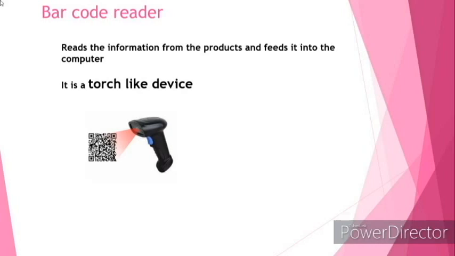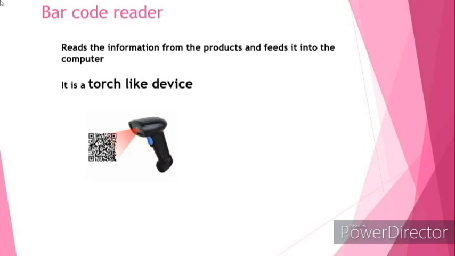And it reads information from the product and feeds it into the computer. Mainly these devices are used in shops and malls. There, the details of the item are read by this machine and fed into the computer. Computer processes the bill accurately.